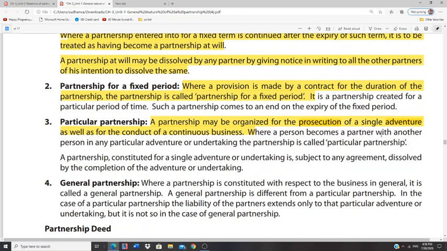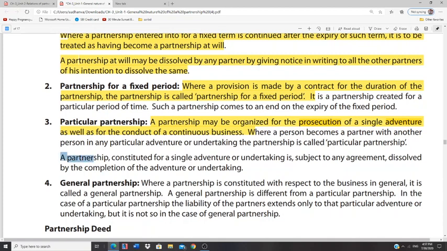Why? Because this is a particular partnership which deals with one and only one kind of work, chartered accountancy endeavors. Endeavors means CA work, that is audits or whatsoever.